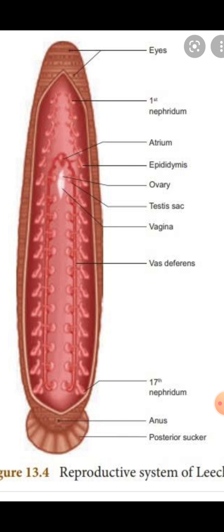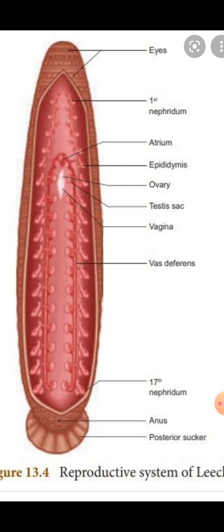The right oviduct passes beneath the ventral nerve cord and unites with the left one in the 11th segment to form a single, median common oviduct, which is covered by a thick layer of unicellular albumen glands opening into the common oviduct.